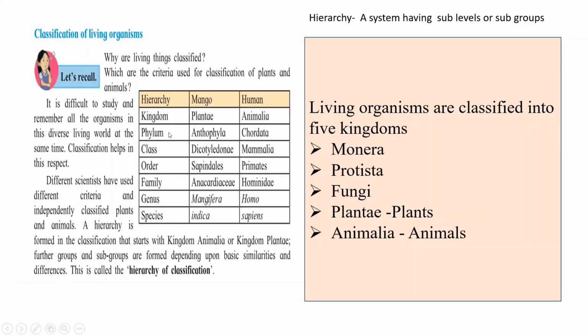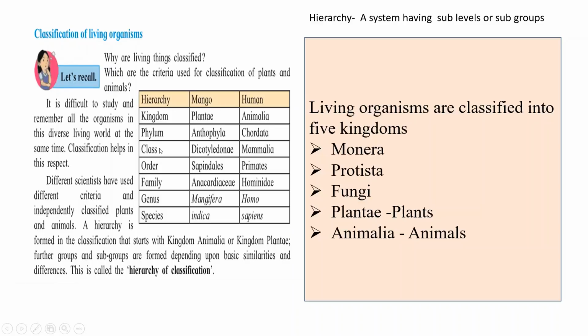Next, phylum. These are the various sublevels or subgroups: phylum, class, order, family, genus and species. These are the further levels of classification. Phylum, in the case of plants, means whether it is a flowering plant or non-flowering plant, whereas in animals it is vertebrate or invertebrate.